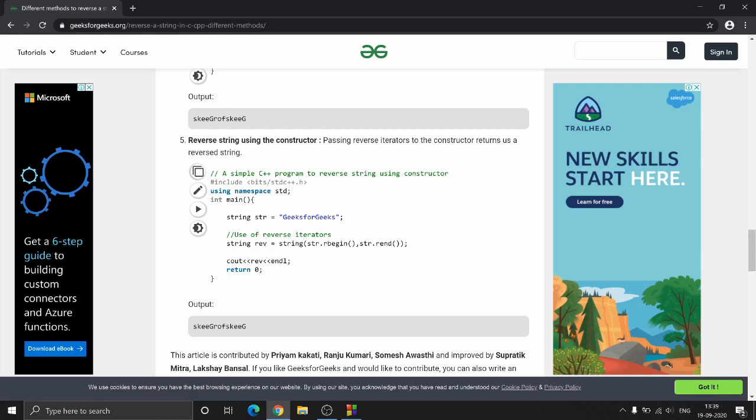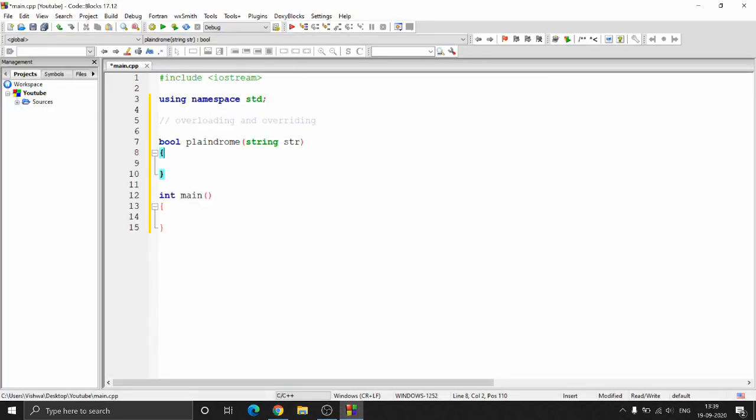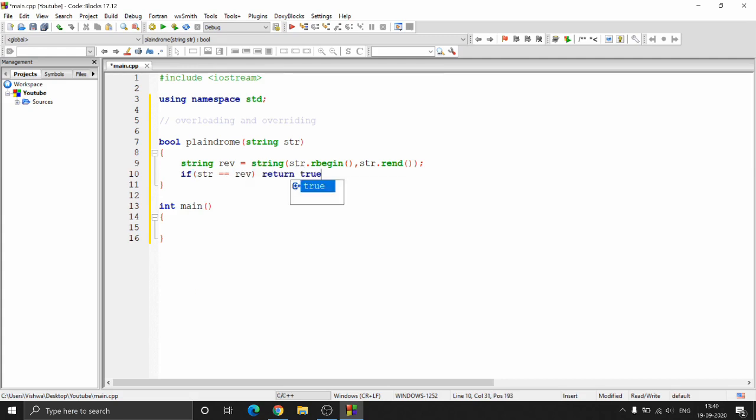So yeah, we can just copy this and paste it over here so that we get the reverse of this string. And what I can do is I can just compare whether the string and reverse are equal or not. So if the string is equal to the reverse, then I just need to return true, else return false. So let's quickly try some examples here. So cout, let's say palindrome of madam.